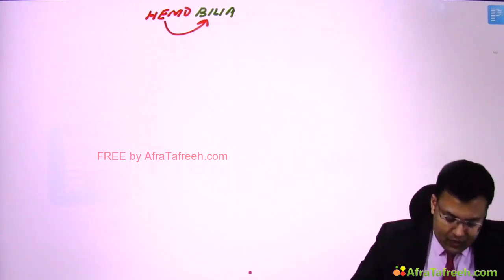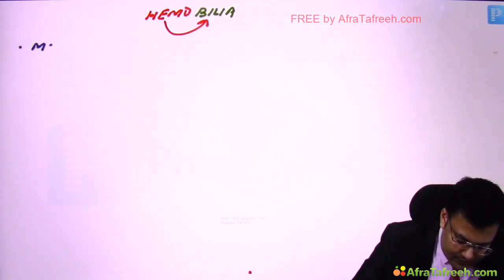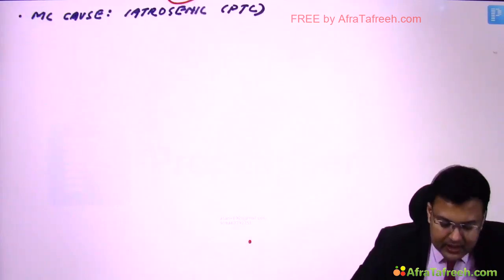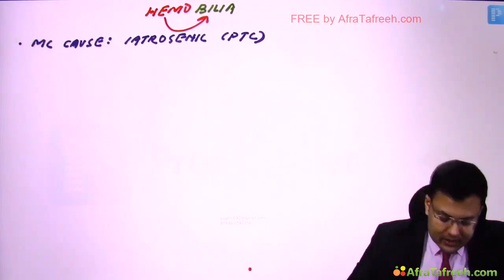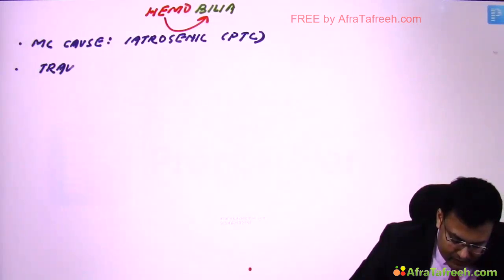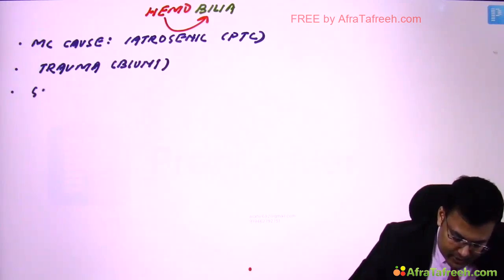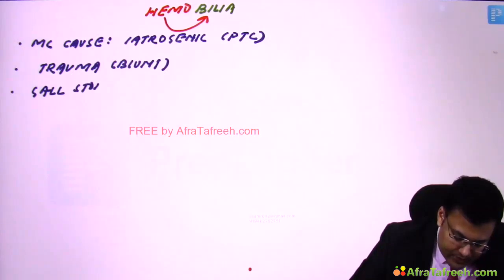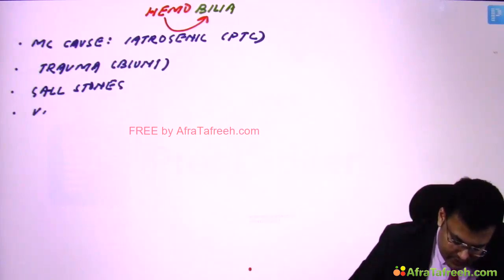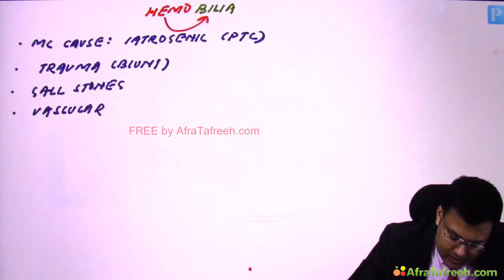Right? So first, what's the most common cause? It's iatrogenic. So during which intervention? It's during percutaneous transhepatic cholangiography. What are the other causes? This is the most common cause. It is caused by trauma, which kind? Blunt trauma. It can be caused by gallstones. It can be seen in vascular malformations.